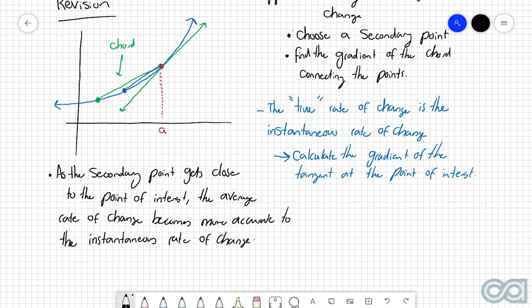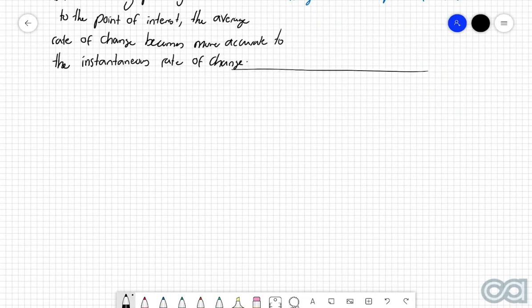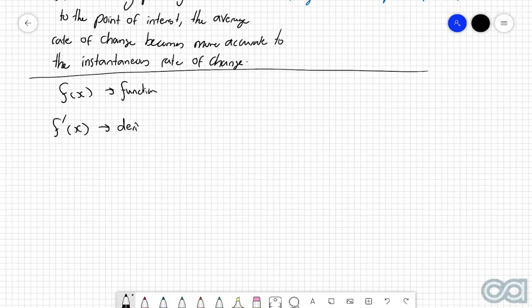Perfect. Alrighty, now that we've got all that technical stuff behind us, let's talk about a little bit of notation. So let's say we have a function f of x. Then if we want to figure out the instantaneous rate of change at a particular point, then if this here is the regular function, then we have what is called the derivative function. And if we just use an example, let's say we had the point at x equals a, then what f dash of a would represent is, well, we can actually explain this in two different ways.